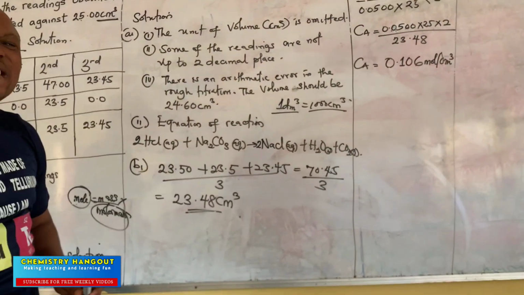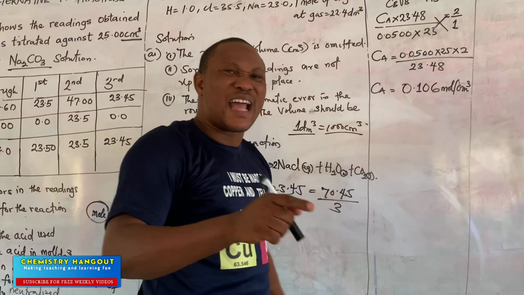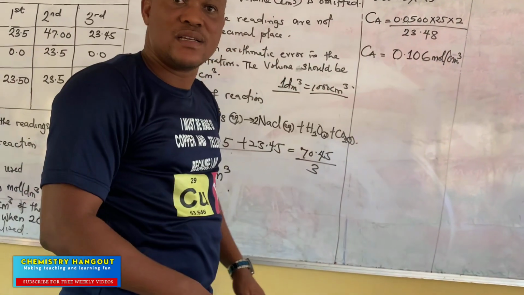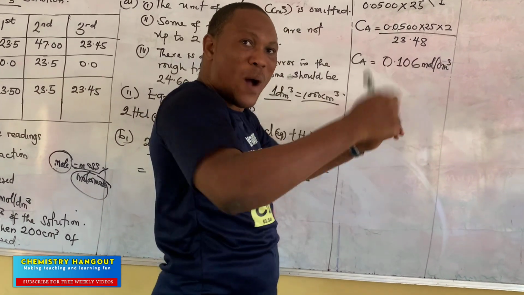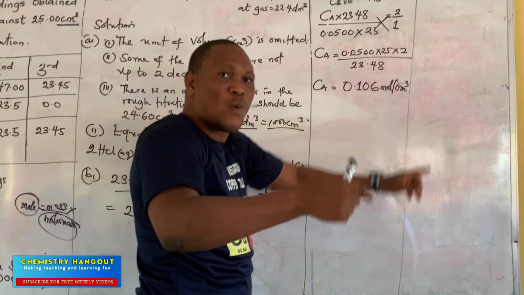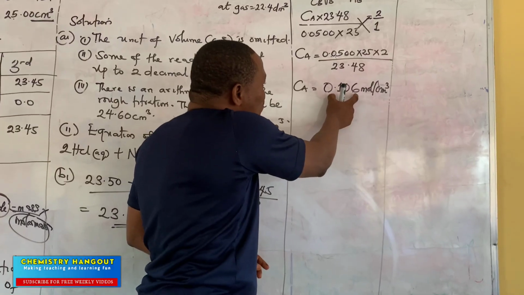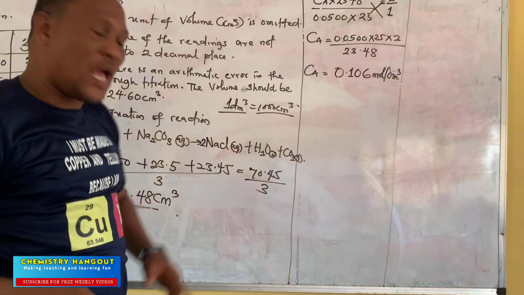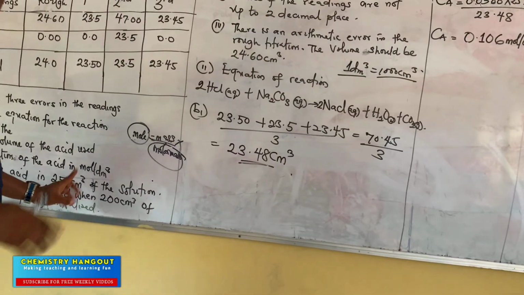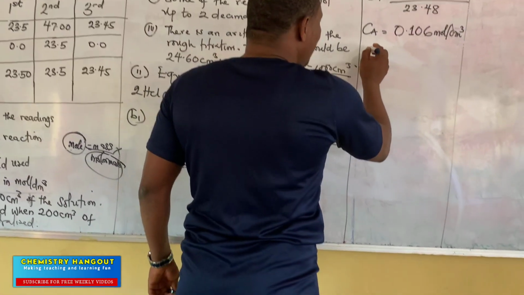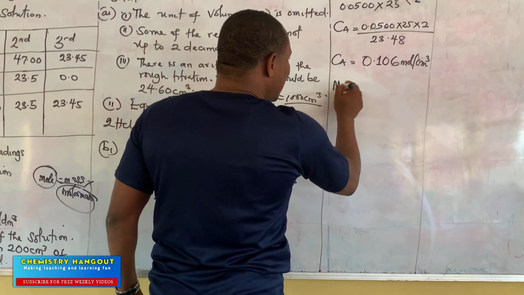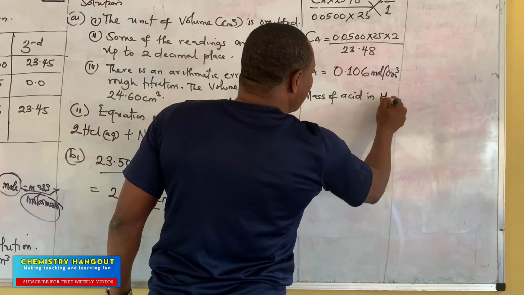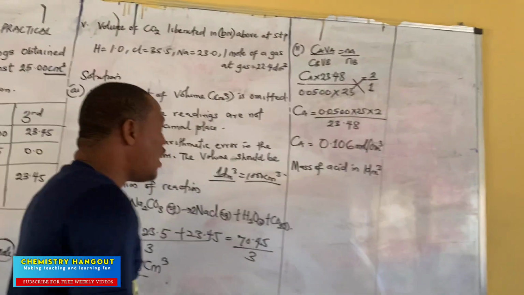Now, they ask us to get the mass. This is the mole. We want to get the mass in 250. So what do I do first? Let me first of all get the mass in 1000 first, because this mole is per dm cubed, meaning 1000 centimeter cube. So let me use this mole in 1 dm cubed and convert to mass in 1 dm cubed also. Then we can now move on to 250. So how do we do that? We want to get the mass of acid, right? In what? In 1 dm cubed. You get that now?